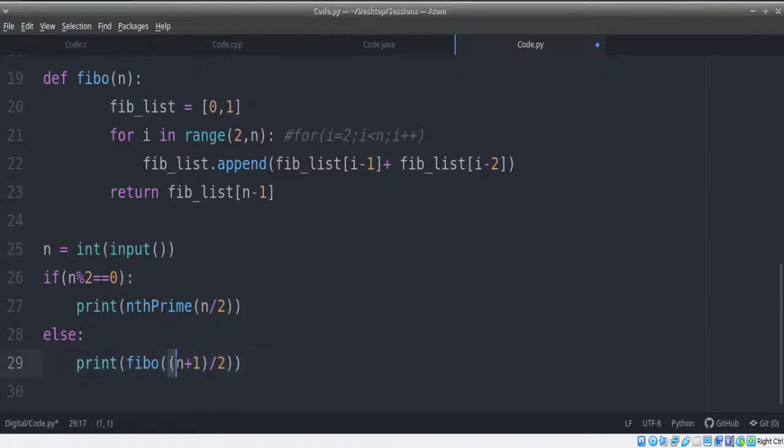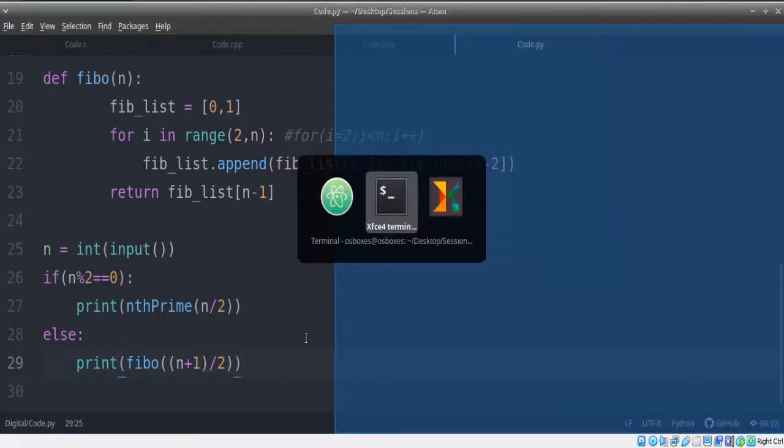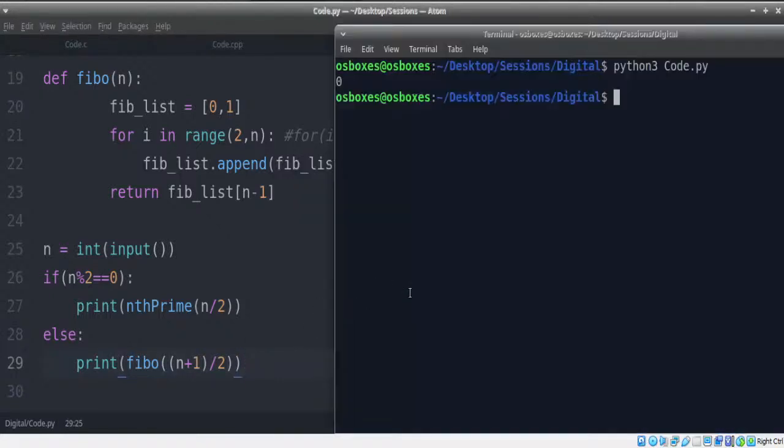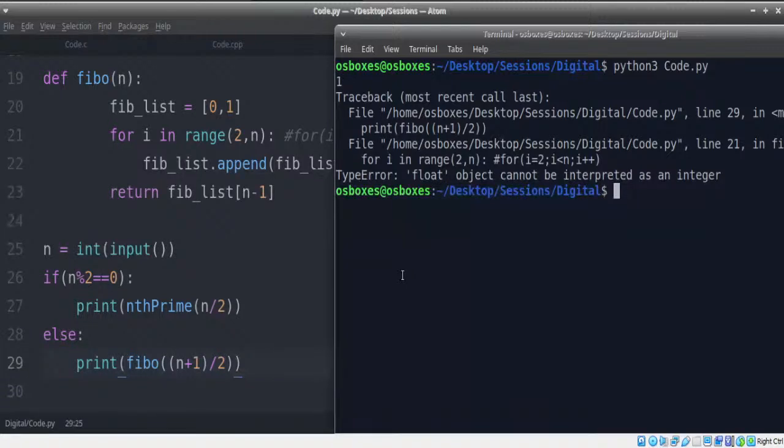So just remember, this is n plus 1 to indicate that addition should happen at higher precedence, and these brackets on the other hand are the ones indicating what is the parameter sent. That's exactly what we're doing. Now our program should work perfectly. If I try 1, now is that right? Now let me go back to one more case.